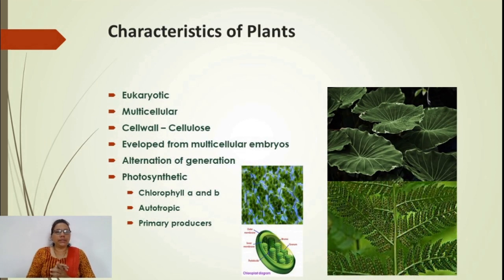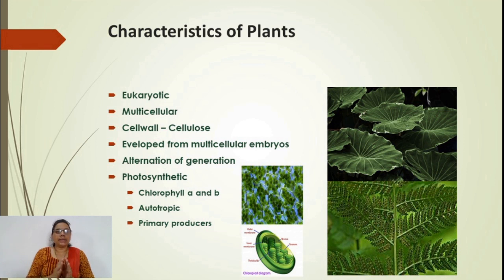The characteristics of plants are as follows. They are eukaryotic, and the kingdom Plantae comprises all organisms having a eukaryotic structure with a well developed nucleus. In the nucleus, the hereditary material is stored, and it is called chromosomes. All kingdom Plantae organisms are eukaryotic in nature, with a well developed nucleus and membrane bound cell organelles.